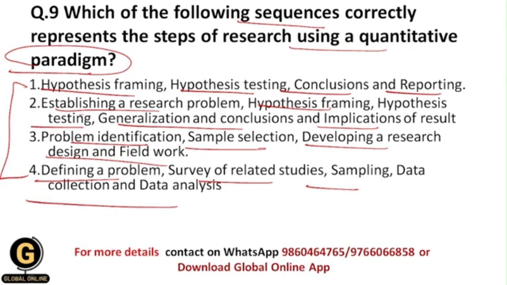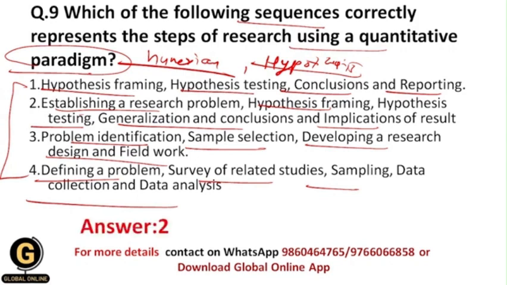Here you have been asked for a quantitative paradigm, and that's why there is the collection of numerical data first of all, then there is a hypothesis, then a testing of hypothesis, and statistical analysis. So we need to follow such procedures in the quantitative paradigm, and that's why your correct answer should be second, because here the first step is establishing a research problem. As I have told you earlier, in any kind of research process the first step is to identify and establish a research problem.